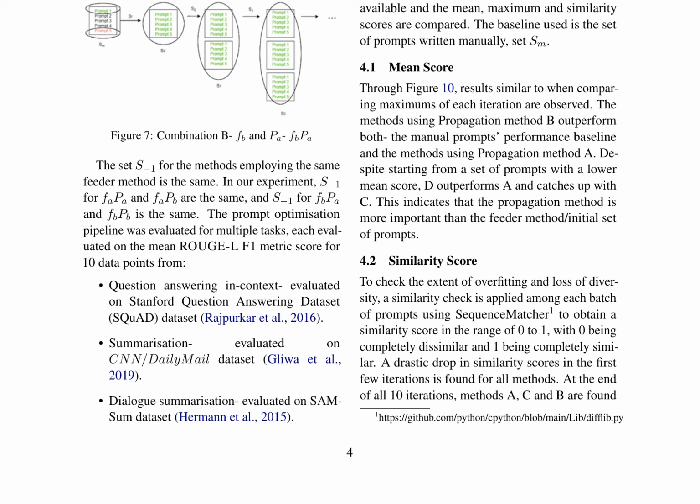To assess overfitting and loss of diversity, a similarity check is applied among each batch of prompts using sequence matcher, yielding a similarity score between 0 and 1. A drastic drop in similarity scores is observed in the first few iterations for all methods, with methods A, C, and B showing similar scores at the end of 10 iterations.